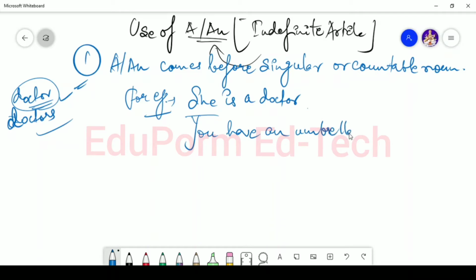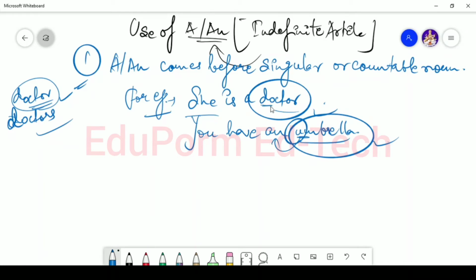Doctor is countable, umbrella is also countable, and they are in singular form. So in these two cases, the indefinite article can be used. If it is a vowel sound like u, then you are going to use an. If it's a consonant, you are going to use a.